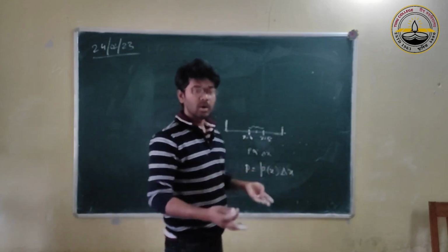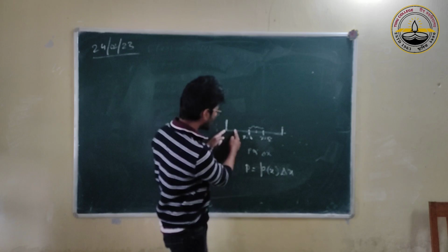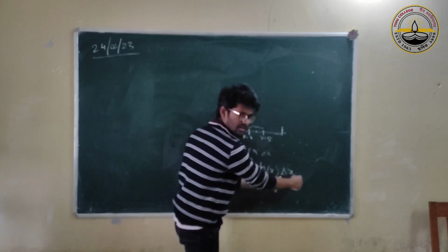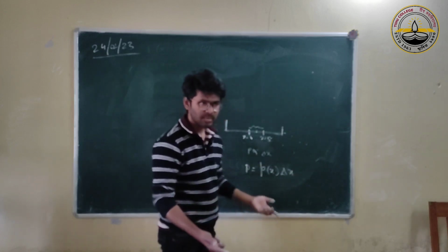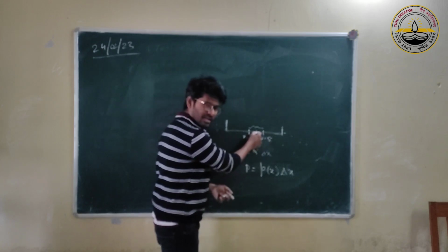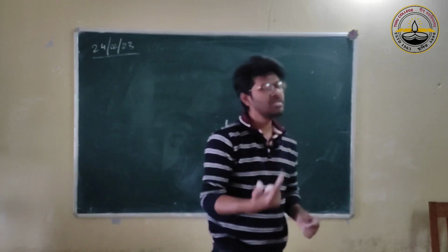So probability will be your probability density times the thickness where you want. If you are asked the probability between 0 and 1, then you take 0 to 1 here, so 1 multiplied by the density gives you the probability. Therefore, if you reduce this thickness to 1 point, so delta x is 0, the probability of finding something at 1 point is 0.